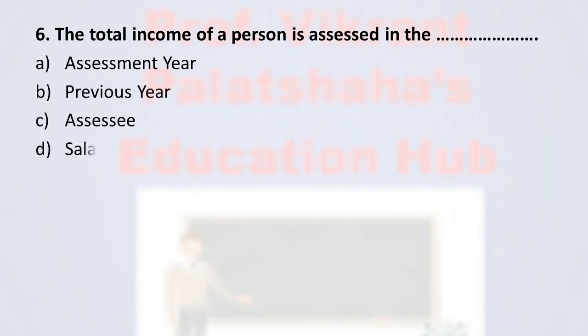Next, question number 6. The total income of a person is assessed in dash. Option A assessment year, option B previous year, option C assessee, option D salary. And the correct option is option A, assessment year. The income earned by the person is assessed for the tax in the assessment year. Therefore the correct option is option A.